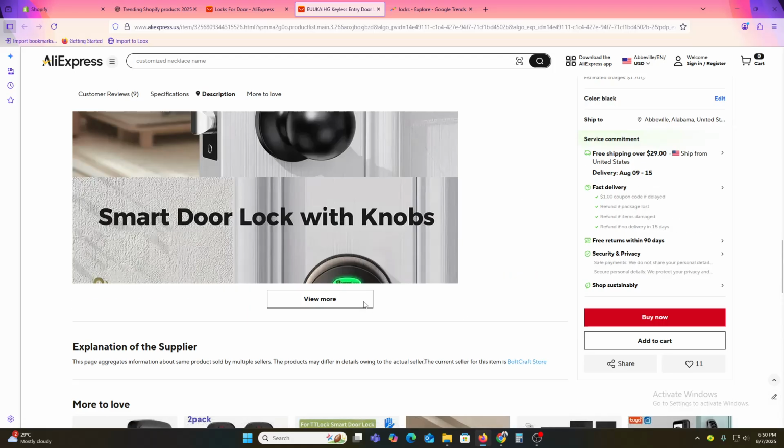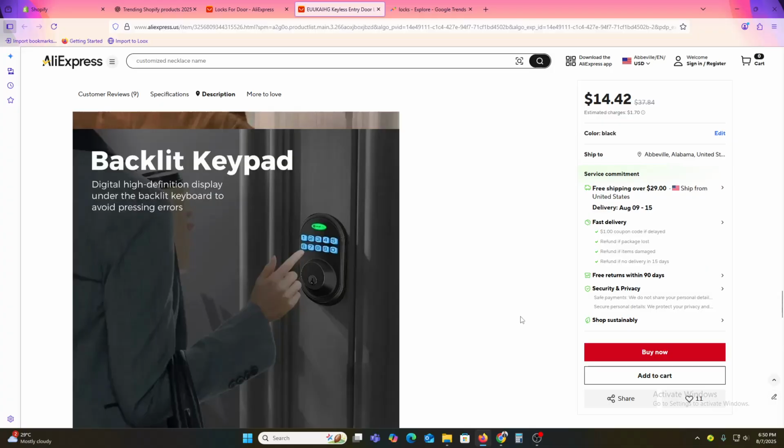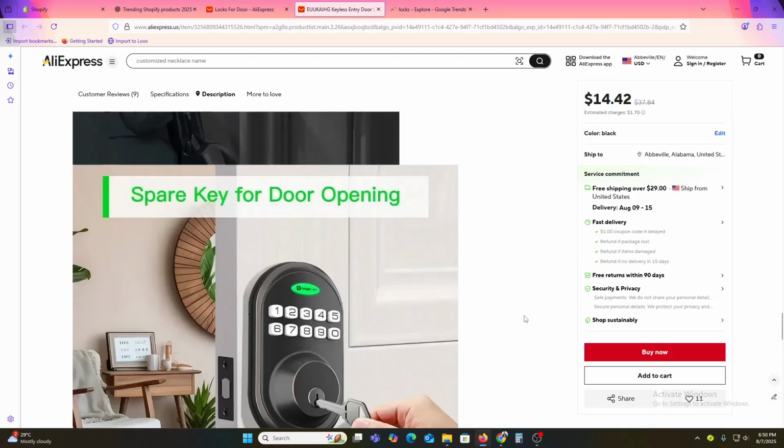From that place I think view more options, let's find it out. Is any description available or not?